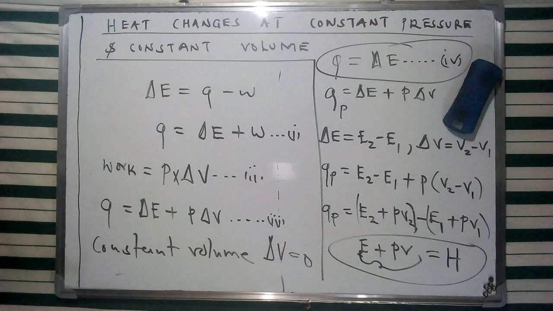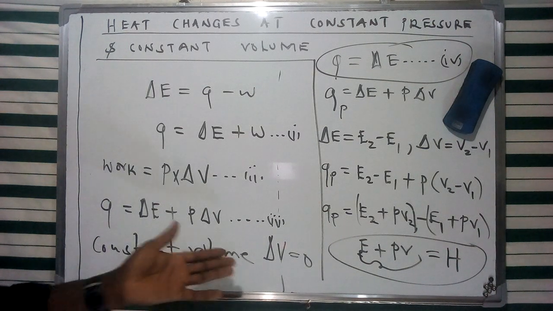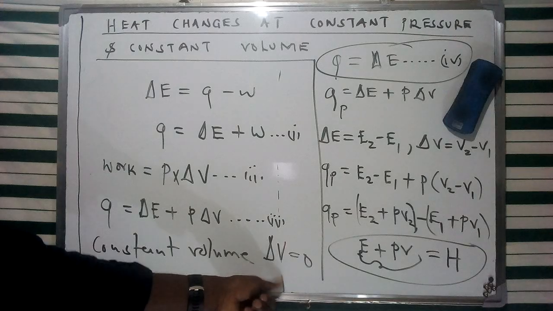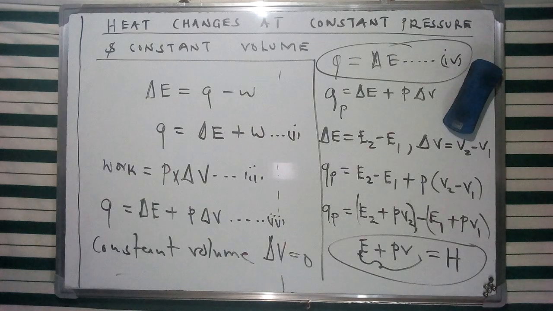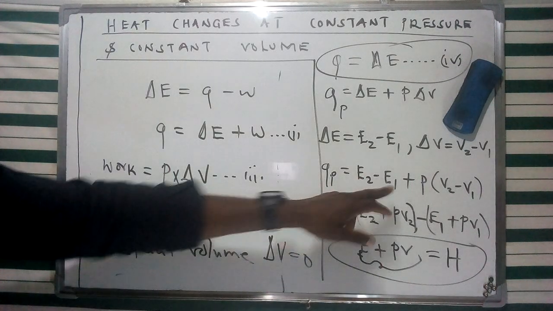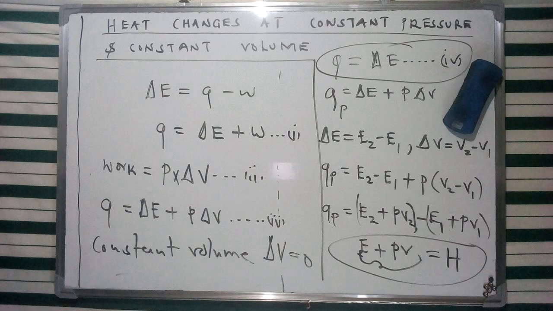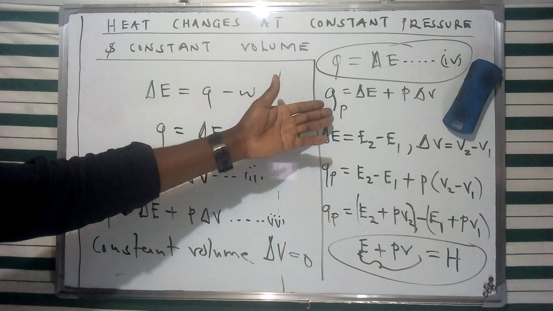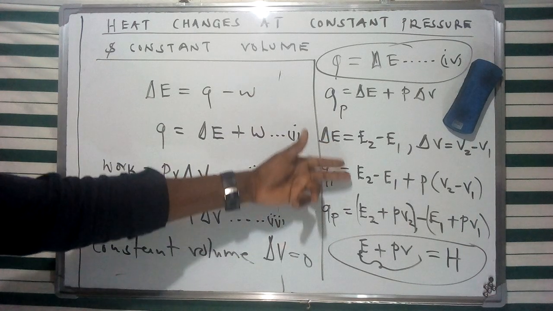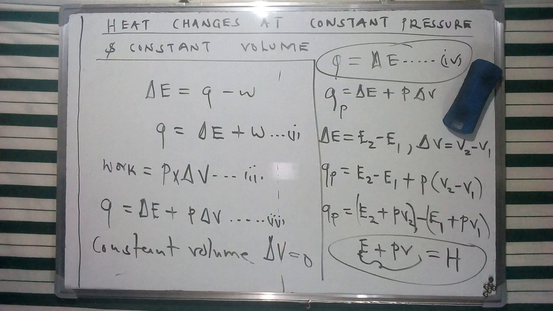I said that if delta V, the change in volume, is 0, then the heat change is given as the difference in internal energy, E2 minus E1. And if the pressure is kept constant, then we can describe the heat of a system using this aspect, which helps us derive enthalpy, the heat change or heat content of that system.